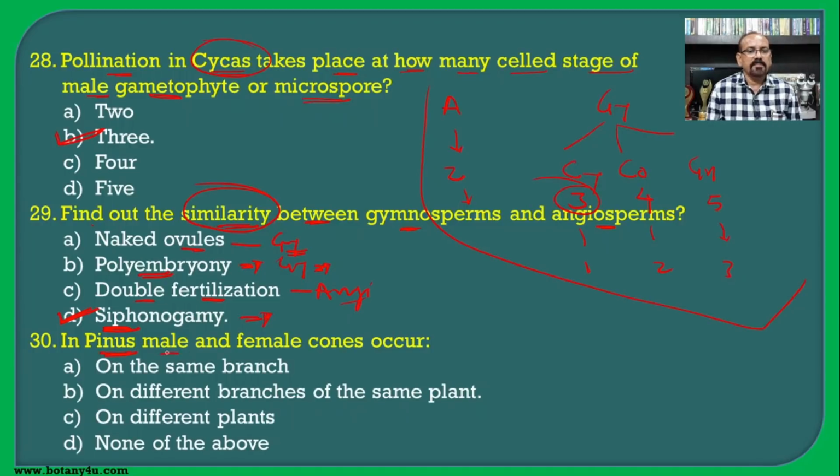In Pinus, male and female cones occur. If you see the Pinus plant, there is a development of the male cone and the female cones on the same plant, but on different branches, and hence "on different branches of the same plant" is the correct answer for this question.